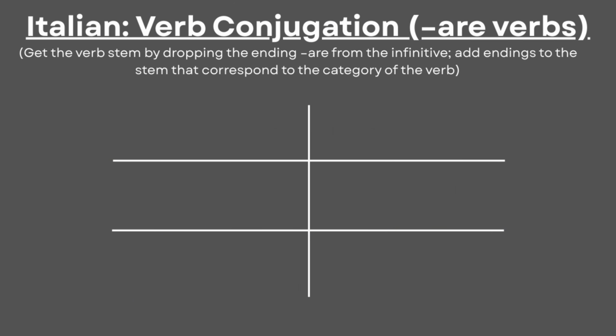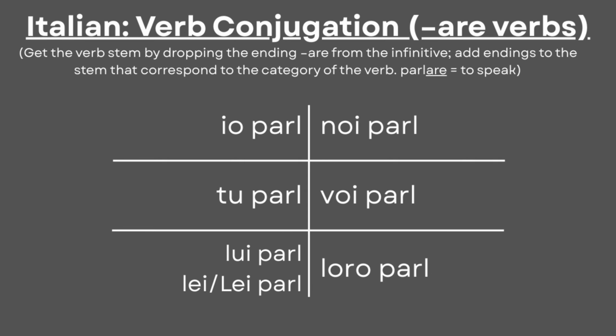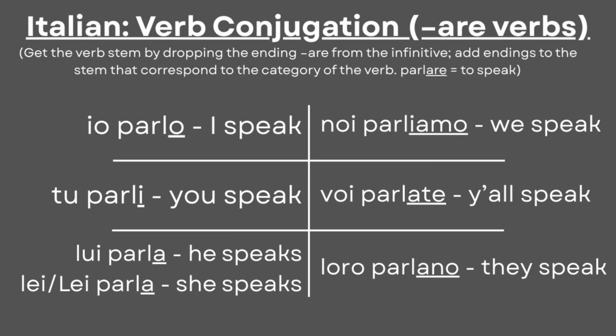Let's begin with -are verbs. The present conjugation pattern for such verbs goes as follows. We get the verb stem by dropping the ending -are from the infinitive. Then we add endings to the stem that correspond to the category of the verb. Since we're beginning with -are verbs, let's use the verb parlare, to speak. To conjugate parlare in the present, we drop the endings, get the verb stems, and add the endings that match